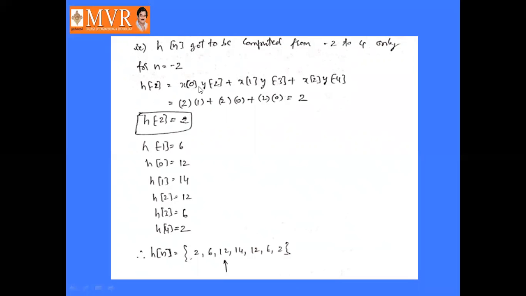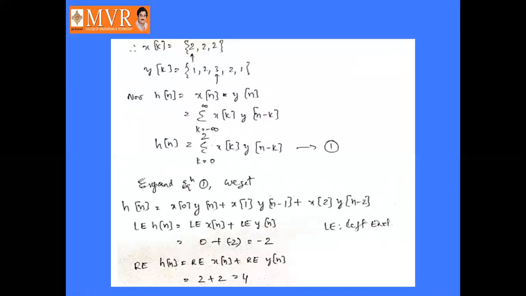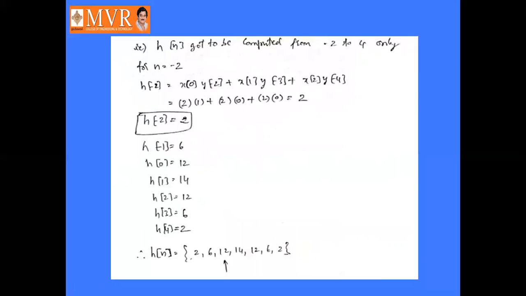What is the x of 0 value? x of 0 is 2, x of 1 is 2, x of 2 is 2. Like that, we substitute those values.